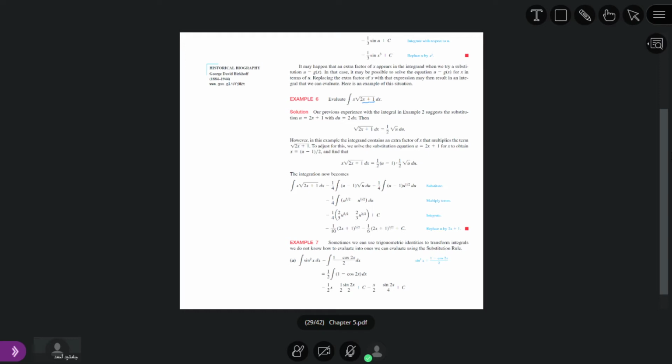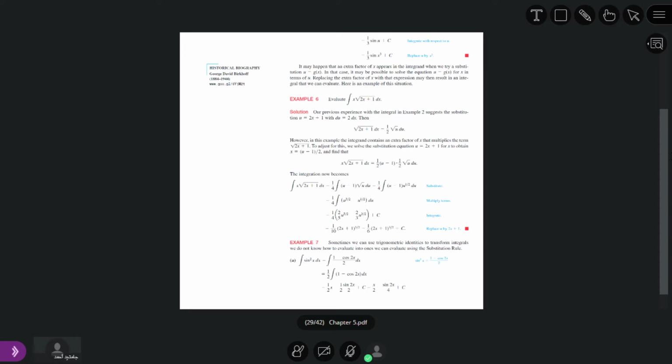So we get 1 by 4 times 2 by 5. Now listen, 1 by 4 times 2 by 5: this 2 divided by 4 gives 2, so 1 divided by 2 times 5 is 1 divided by 10. In place of u, we just put 2x plus 1.